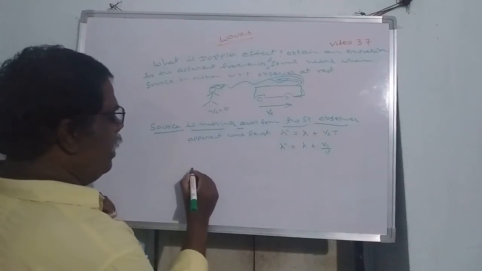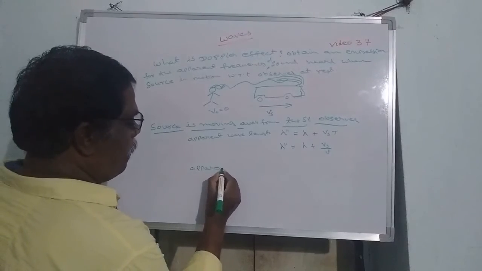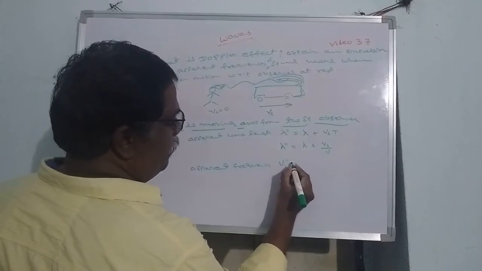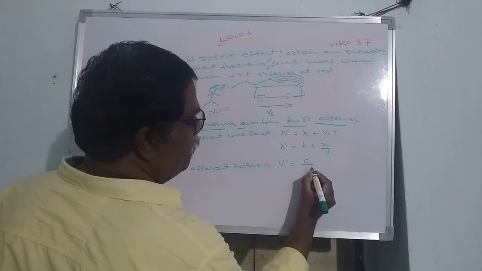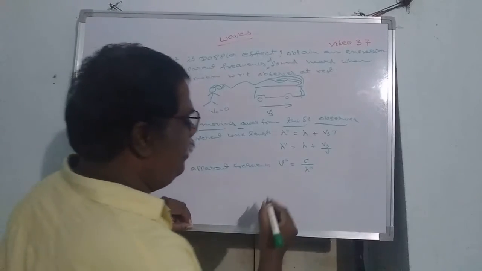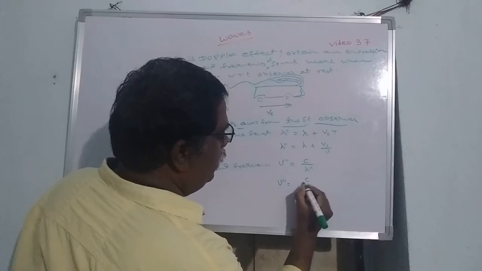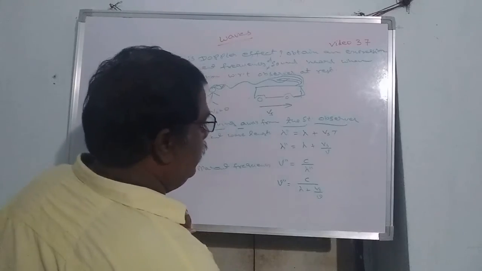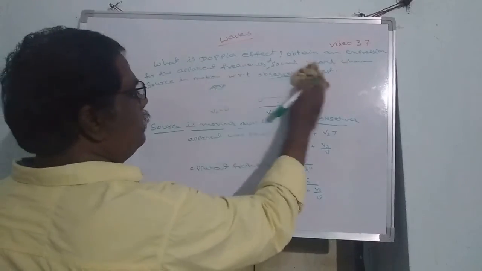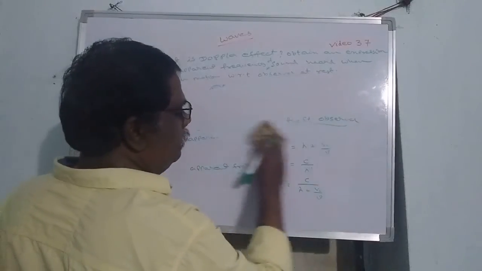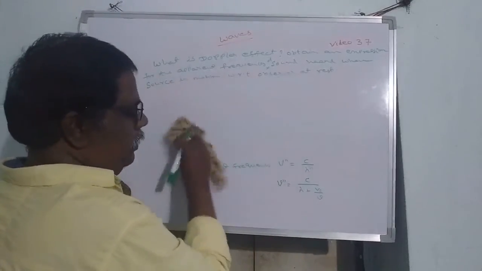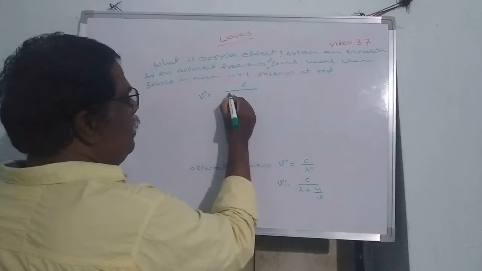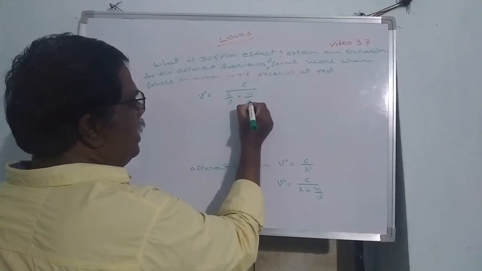Then how do we calculate the apparent frequency? mu double dash is equal to C by lambda double dash, which is C by lambda plus Vs by mu. Then mu double dash is equal to C by C by mu plus Vs by mu.